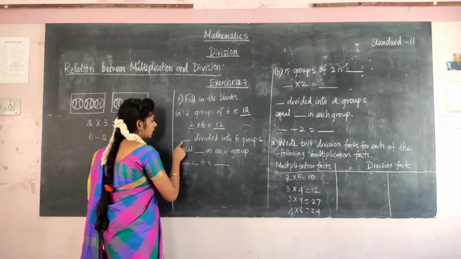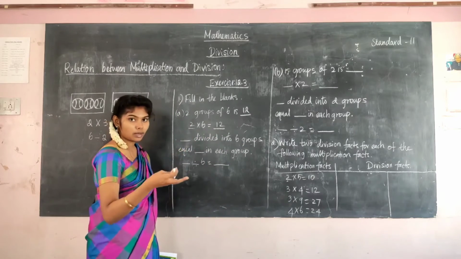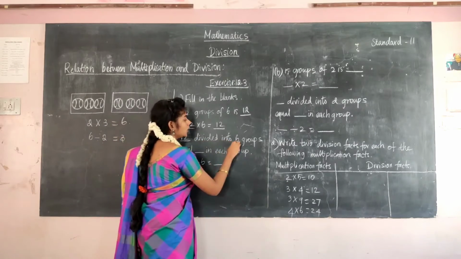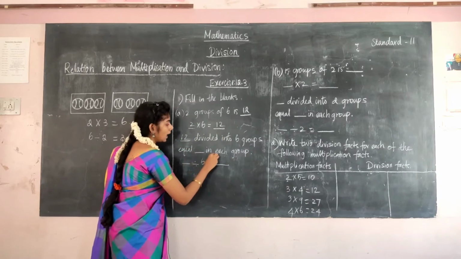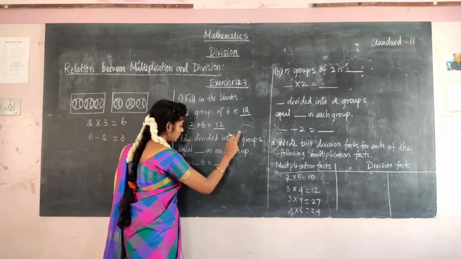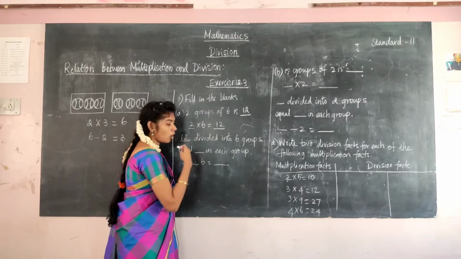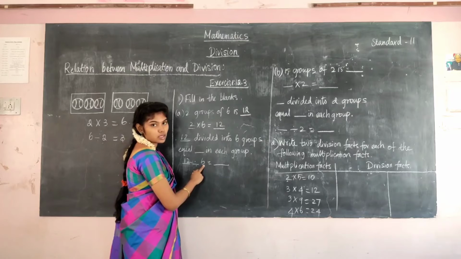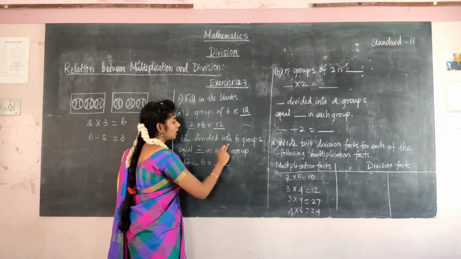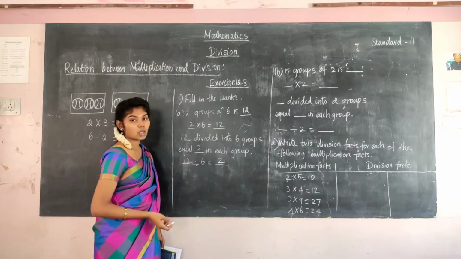And then the division sentence: dash divided into 6 groups. Which is divided into 6 groups? The 12 butterflies are divided into 6 equal groups. Then how many will be in each group? 12 divided into 6 groups, how many in each group? Just see the table of 6, then you will get the answer. 6 twos are 12. So the answer is 2. 12 divided into 6 equal groups is 2 in each group. So 12 divided by 6 is equal to 2.